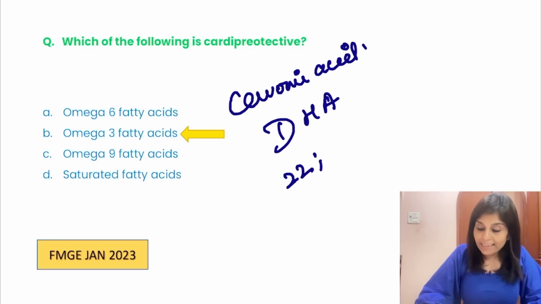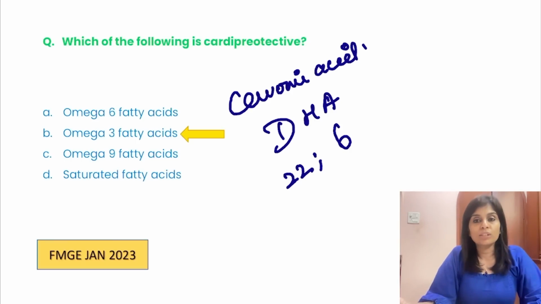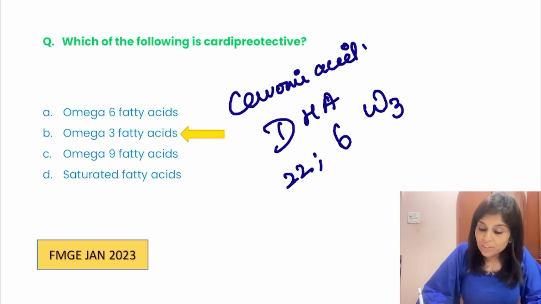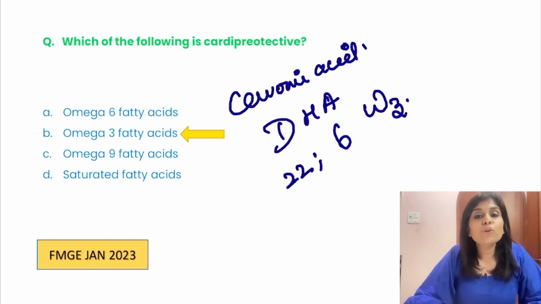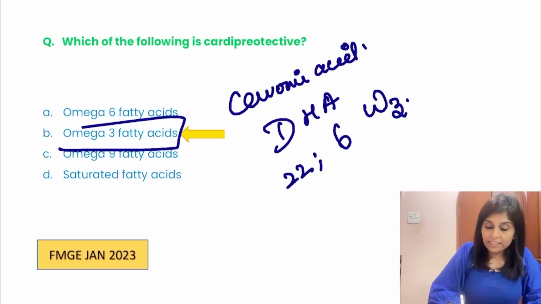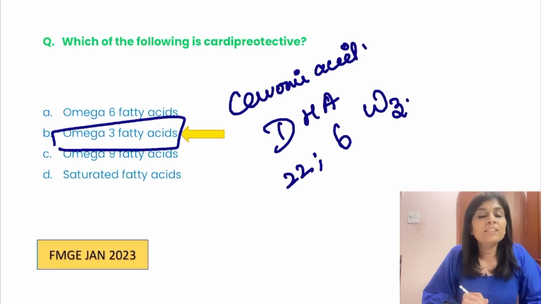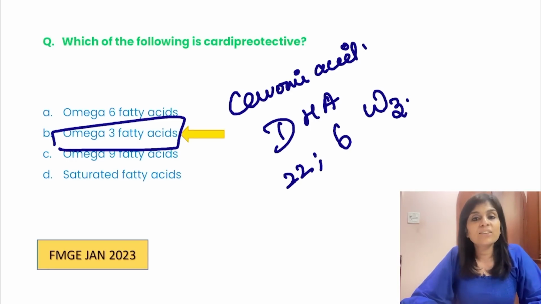So docosahexaenoic acid has got 22 carbon atoms with 6 double bonds. And it's of omega-3 type, and that is cardioprotective. This is what is available in cod liver oil or in essential fatty acid capsules and tablets. So omega-3 fatty acids are cardioprotective. Example is cervonic acid, which is docosahexaenoic acid.